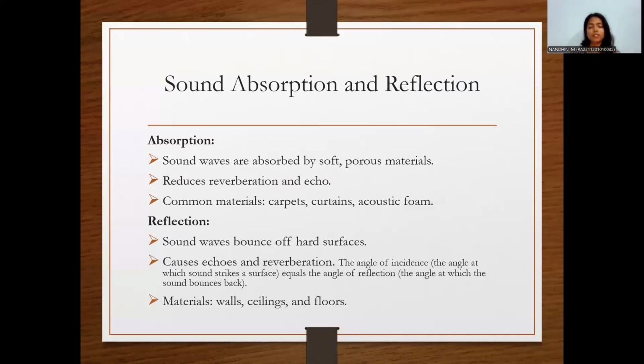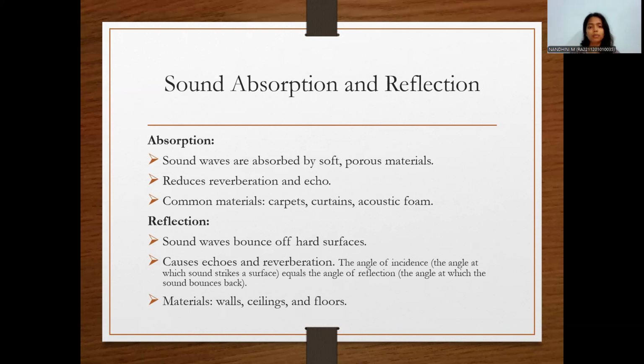Absorption. Sound waves generally get absorbed by soft and porous materials. This can reduce reverberation and echo. Common materials which can be used to absorb sound waves can be carpets, curtains, acoustic films.